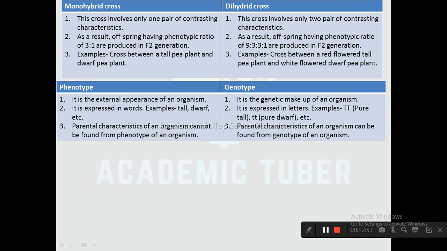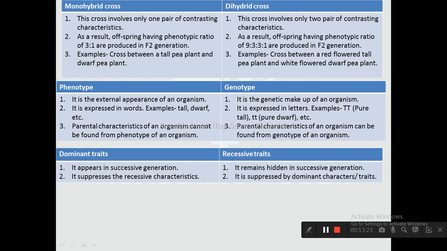Difference between phenotype and genotype. Phenotype is the external appearance of an organism, whereas genotype is the genetic makeup of an organism. Phenotype is expressed in words, example, tall, dwarf, etc. Whereas genotype is expressed in letters, example, capital T for pure tall, small t for pure dwarf, etc. In phenotype, parental characteristics of organisms cannot be found, whereas in genotype, parental characteristics of organisms can be found.